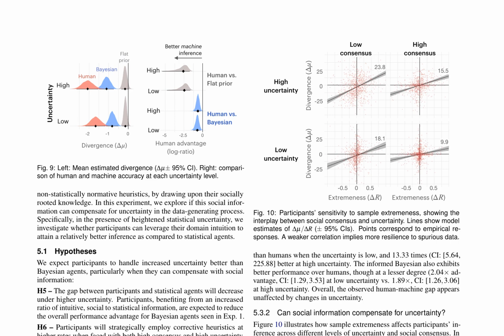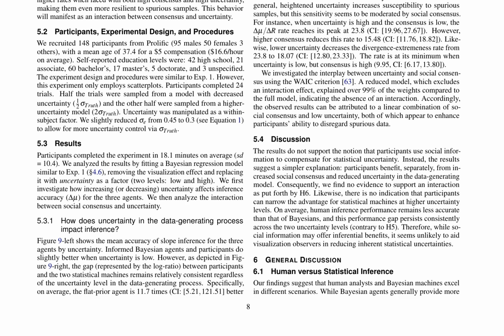The study also examines how participants characterize uncertainty, revealing overconfidence compared to Bayesian agents. In Experiment 2, the researchers investigate whether social information can compensate for statistical uncertainty, finding no interaction between these factors and no decrease in the performance gap between humans and Bayesian agents with increased uncertainty. The results suggest that humans benefit from social consensus and reduced uncertainty separately, without an interaction between these factors. This implies that social information does not aid in reducing statistical uncertainties.